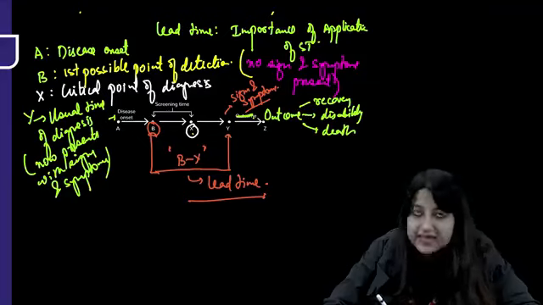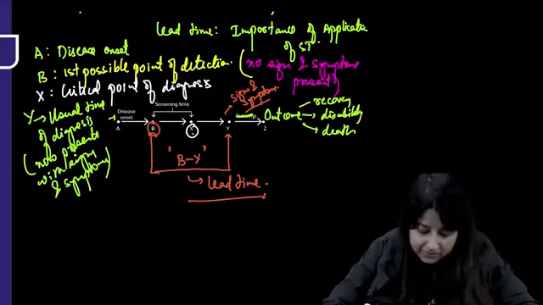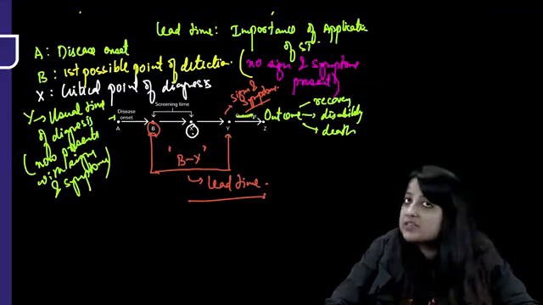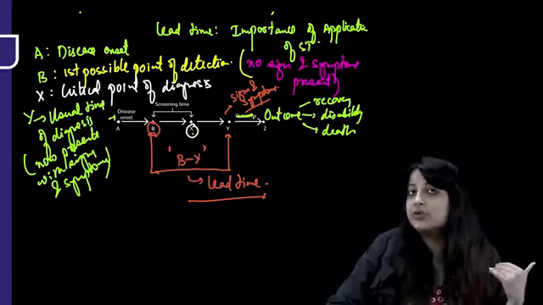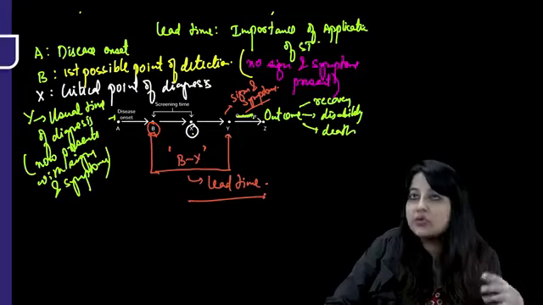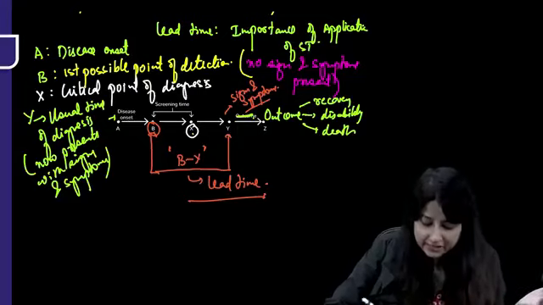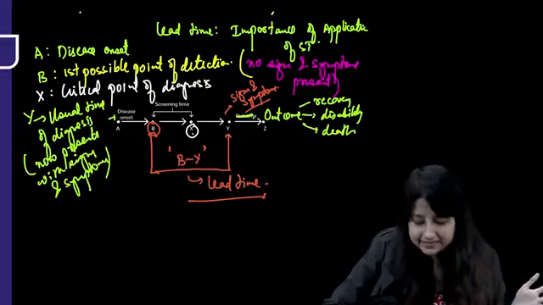So I'm leading in the early detection of the disease by this interval B to Y, which is lead time. What is screening time? Between B and X. X is the critical point. If you want to gain a substantial advantage of screening, you really want to prolong the survival, you really want to detect the disease in early stage, please apply a screening test at least till point X. So B to X is screening time. Got it? Very, very important.